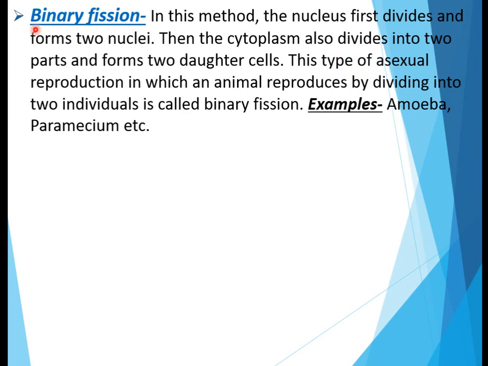The next type of asexual reproduction is binary fission. In this method, the nucleus first divides and forms two nuclei. Then the cytoplasm also divides into two parts and forms two daughter cells. This type of asexual reproduction, in which an animal reproduces by dividing into two individuals, is called binary fission. The examples of binary fission are amoeba, paramecium, etc.